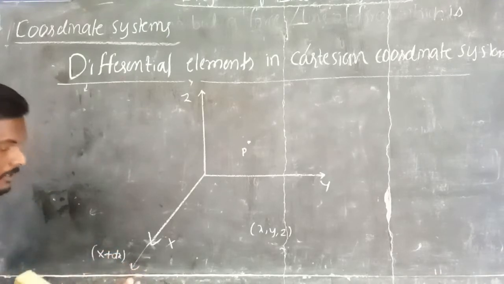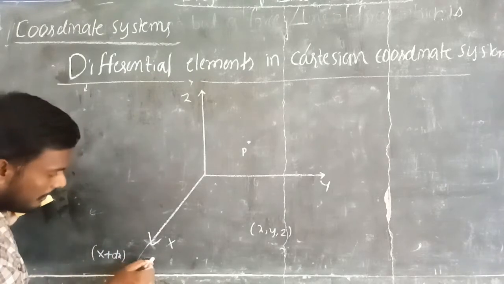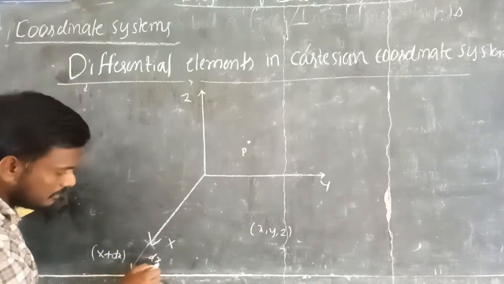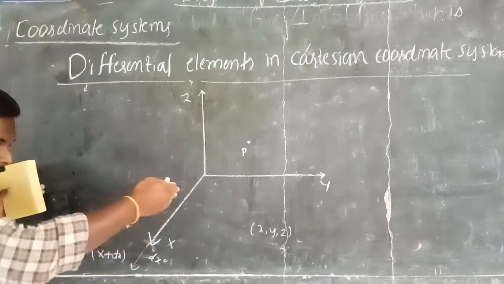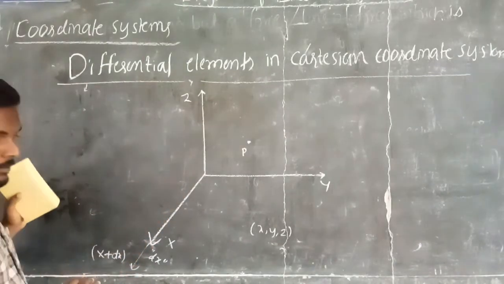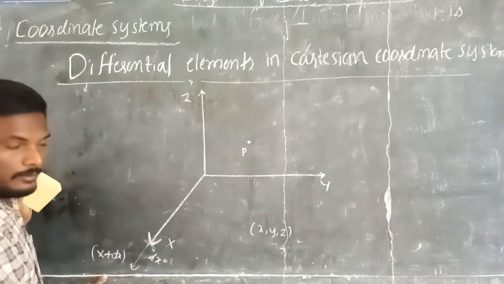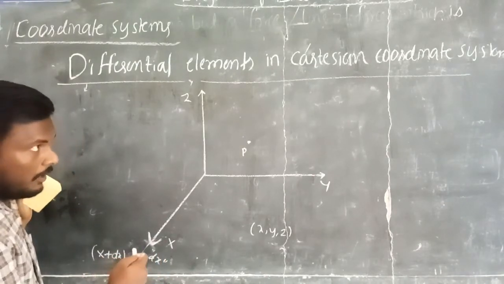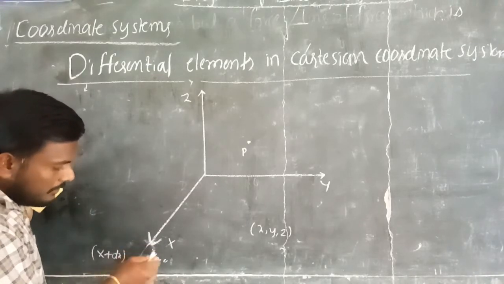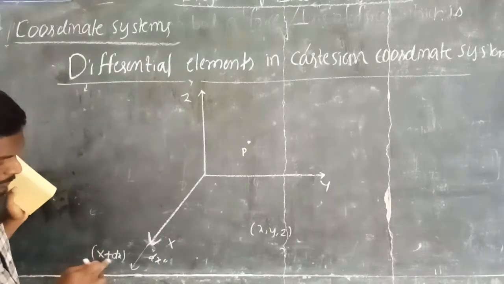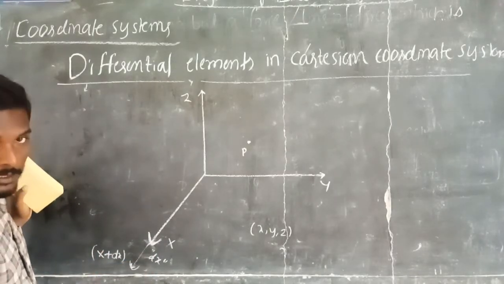That means how much amount of length I increased here: a small differential one, that is dx, so that the axis length becomes x plus dx. Initially we have x, and after that I am increasing the length of the x-axis from x to x plus dx. How much length I increase here is dx.